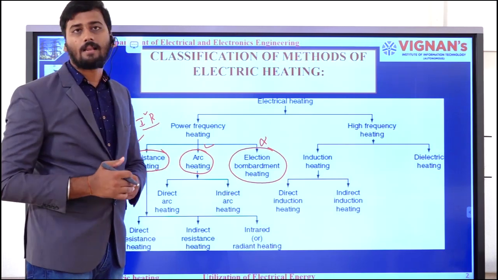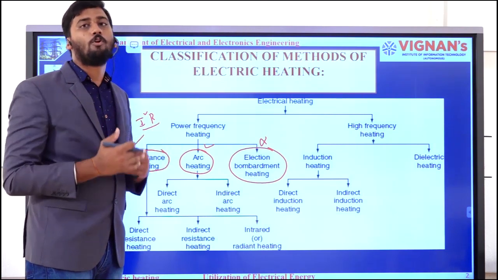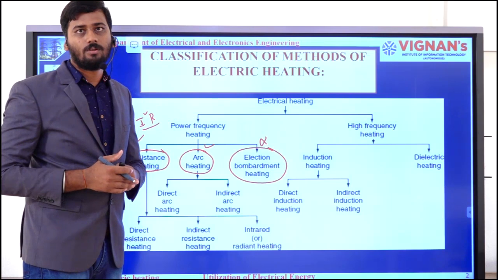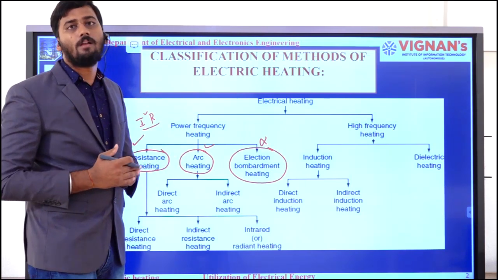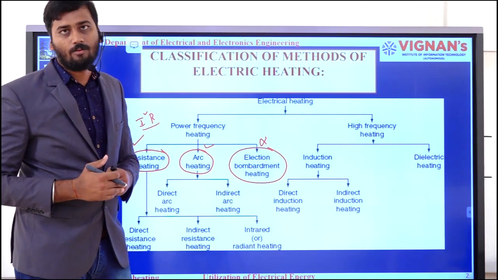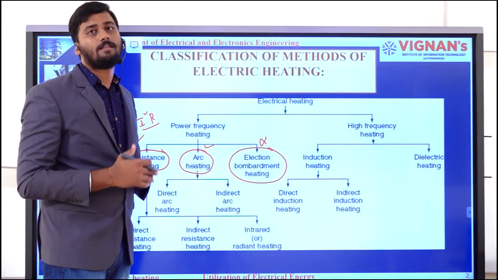Similarly, in the case of arc heating also, I am going to supply the electrical energy and I will be producing the arc between two electrodes. By observing the heat energy from that arc, I am going to heat the required substance. I am going to supply the heat energy to a particular substance.